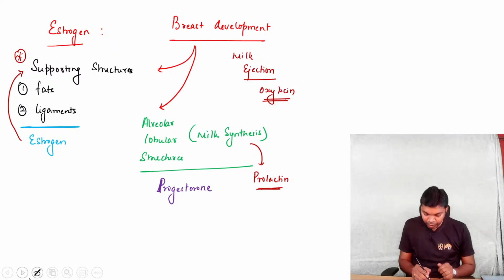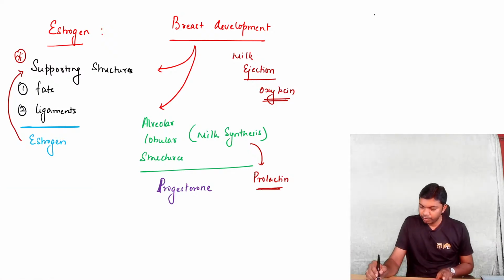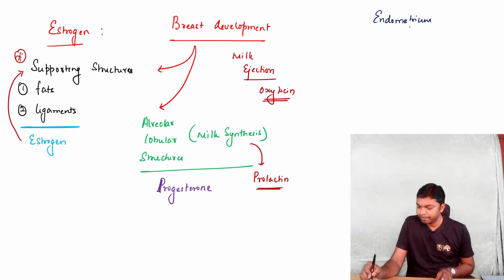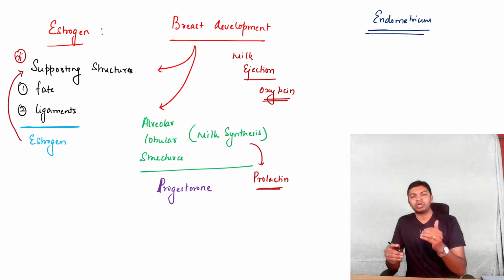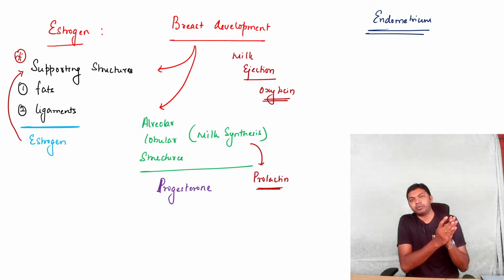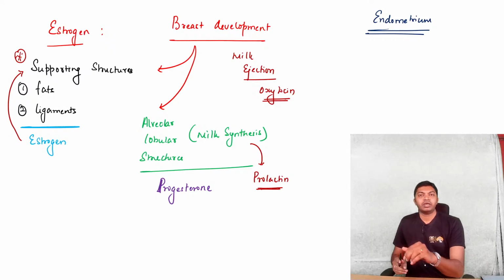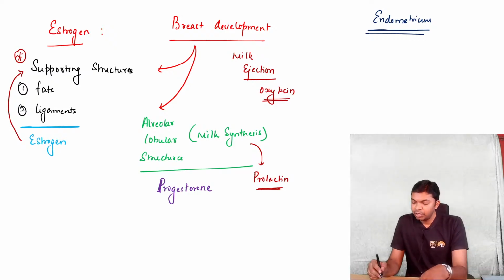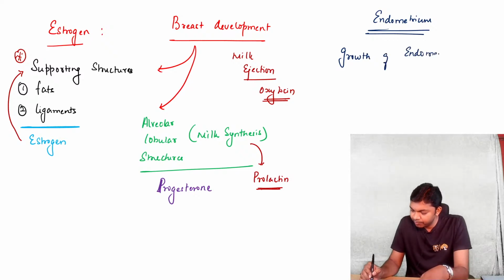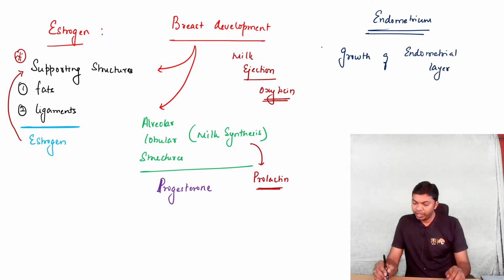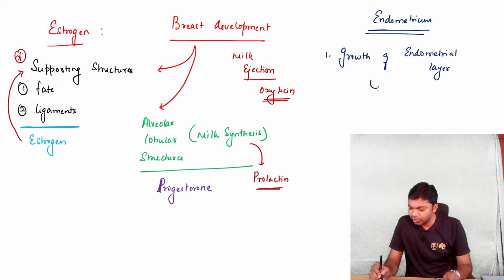When it comes to the endometrium, after the menstrual phase, once the inner lining of the endometrium has been shed, we have growth of the endometrial layer, which is caused by estrogen.